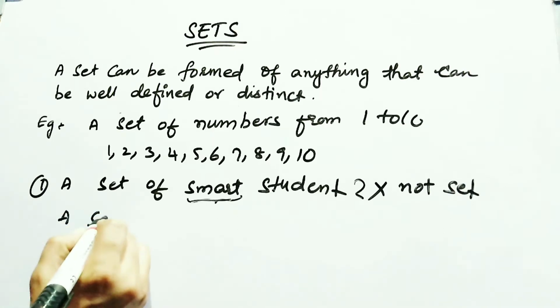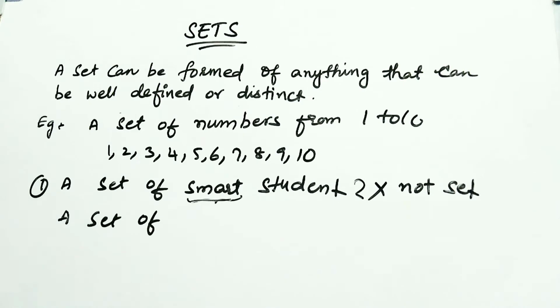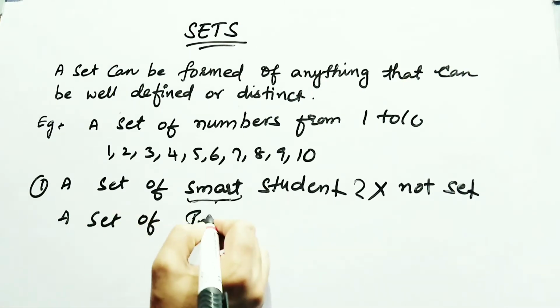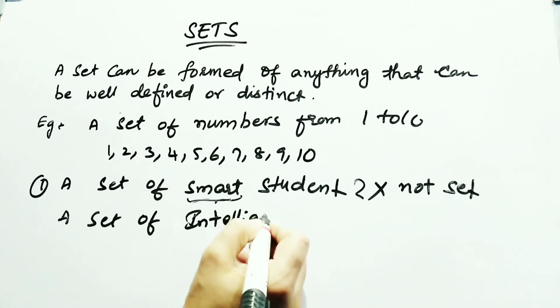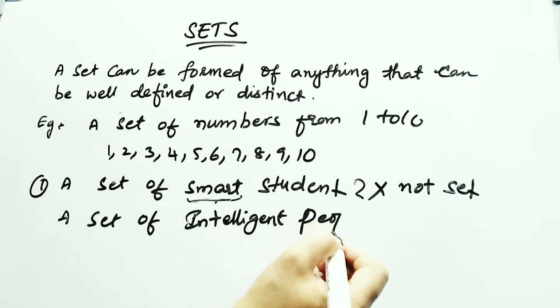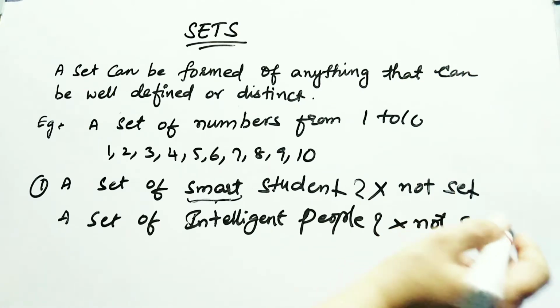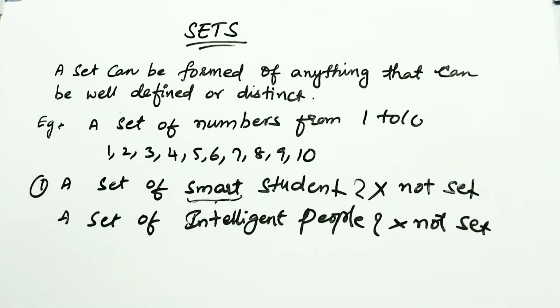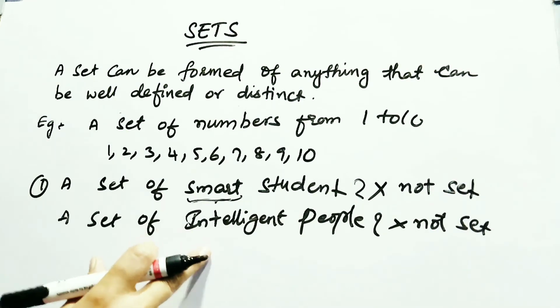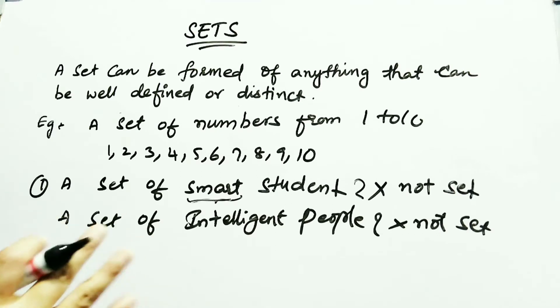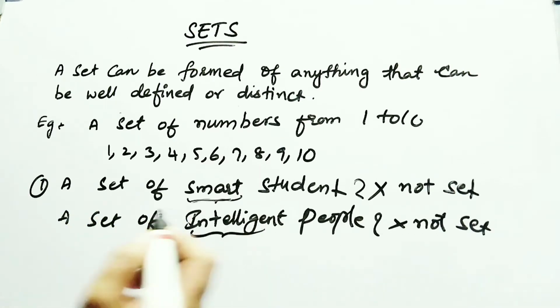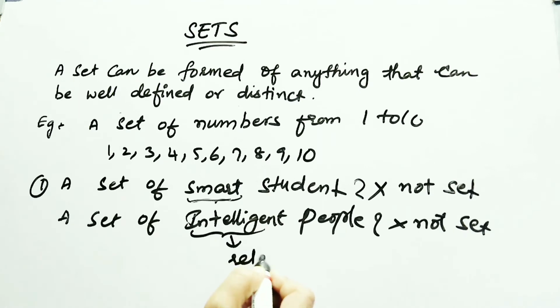Just take an example: a set of intelligent people. It is also not a set. You cannot define intelligent people, because there are so many intelligent people. Intelligent people cannot be defined or measured. This type of word is called a relative term. What we said is that a set must be well defined or distinct.